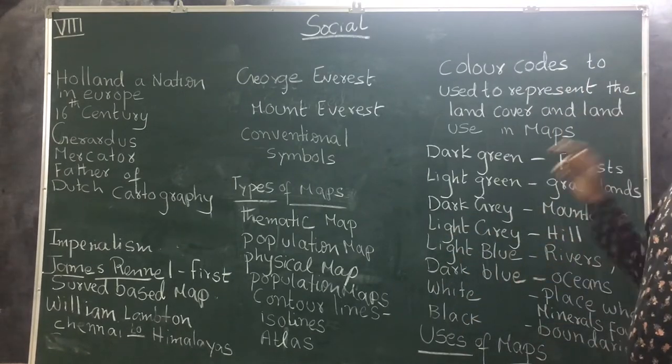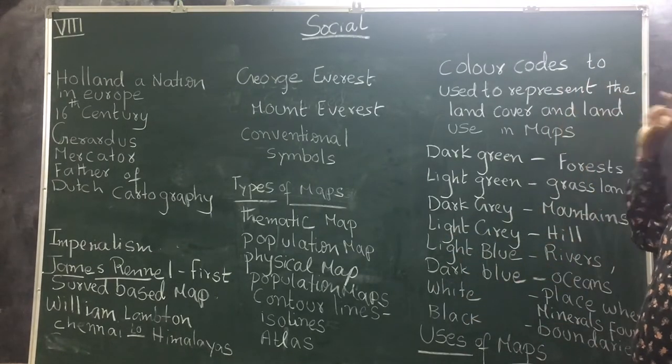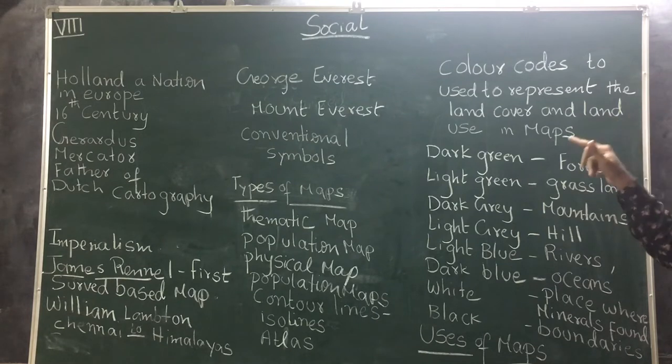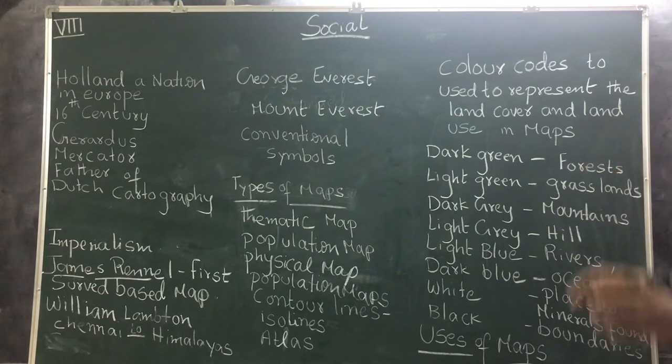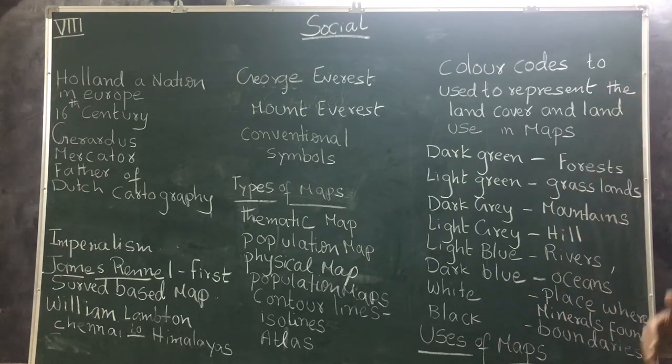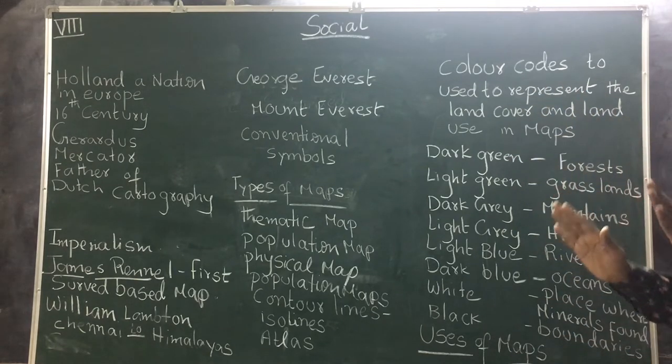Next I am going to say about the color codes used to represent land cover and land use in maps. Different colors are used for different purposes in maps. The first one, dark green, represents forest. In maps, forests are represented with dark green color. We know forest trees are in abundance.